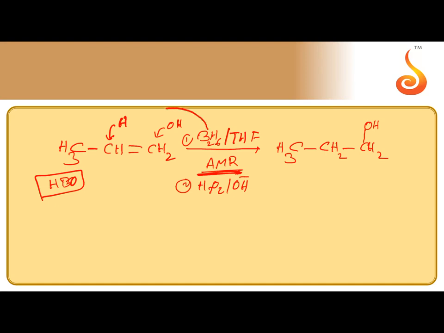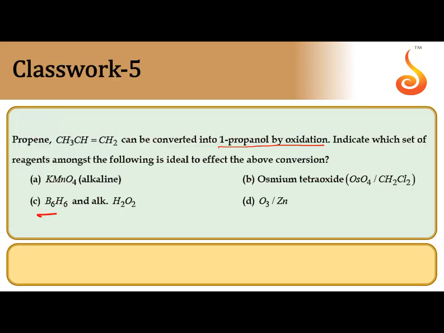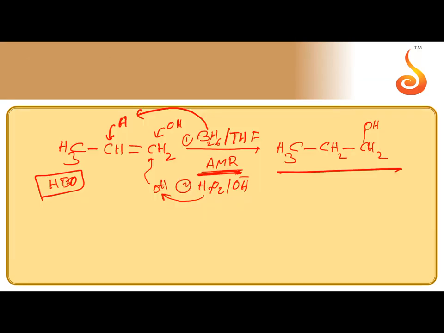So B2H6 supplies H, that goes to carbon, doubly bonded carbon with less number of hydrogens. H2O2 supplies OH, which goes to the carbon with doubly bonded carbon with more number of hydrogens. So now the correct option is B2H6 and followed by alkaline KMnO4. This is called HBO method.